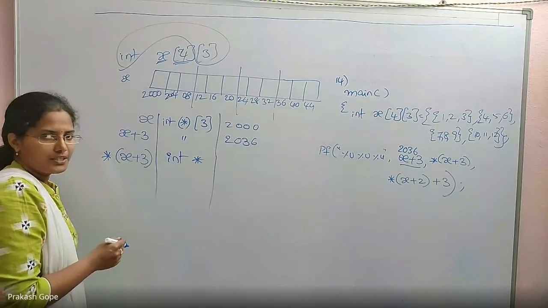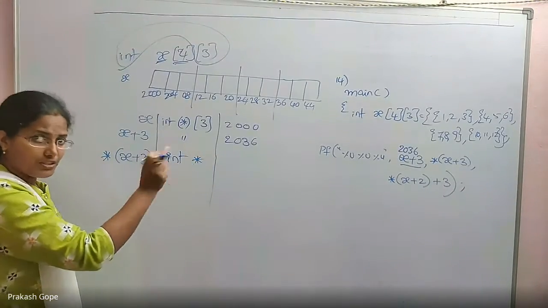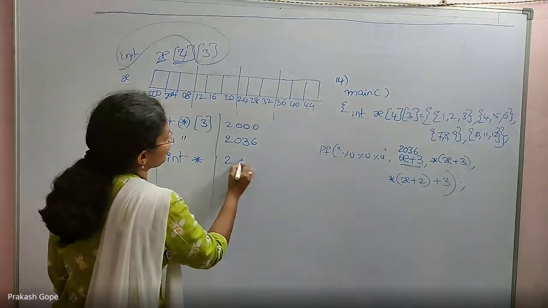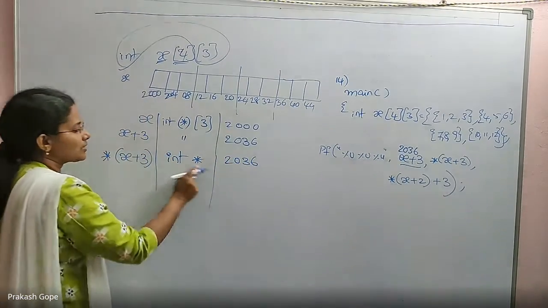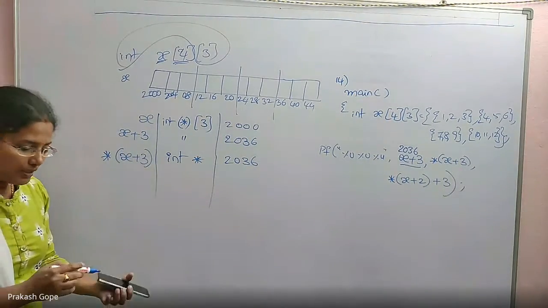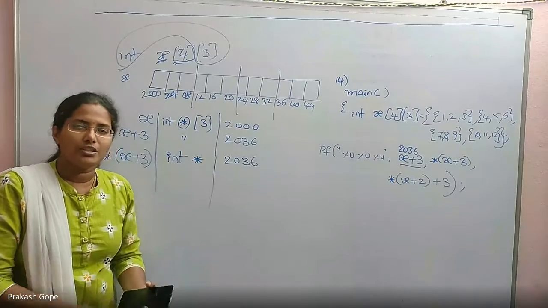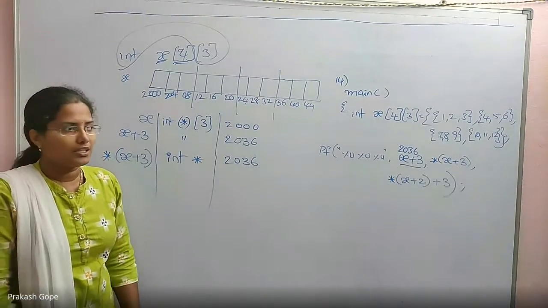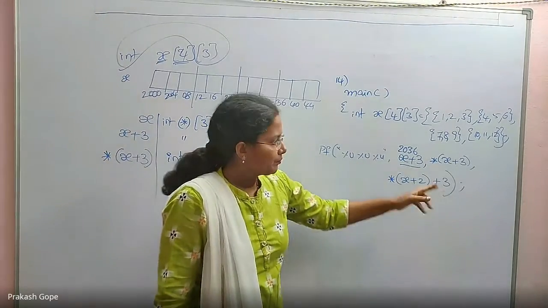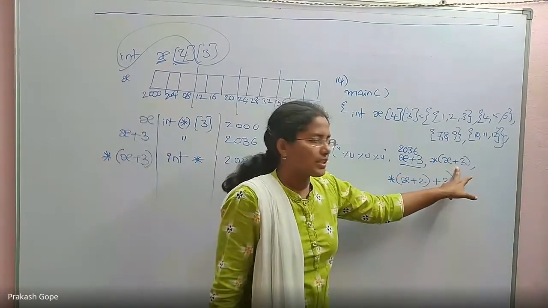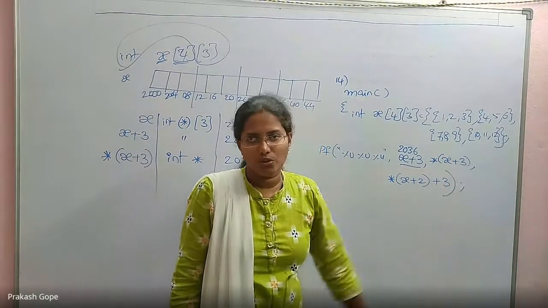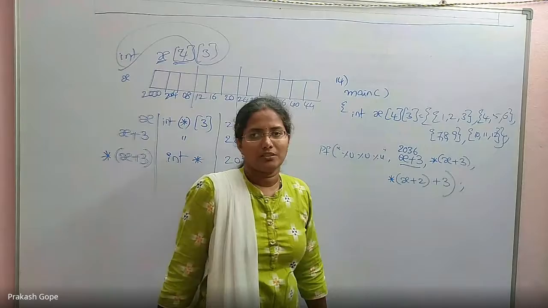It becomes an int star. The value is the first element's address. Still it is an address. The first element's address is also 2036. Only thing is the type of pointer changed. Value is still the same. So x plus 3 and star of x plus 3 will give the same answer. Please understand that. If you just by seeing this question go by the elimination method, you think x plus 3 and star of x plus 3 cannot have the same values, so definitely A is not the answer. This is what you think, but that is the answer.